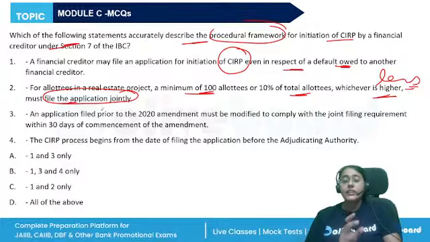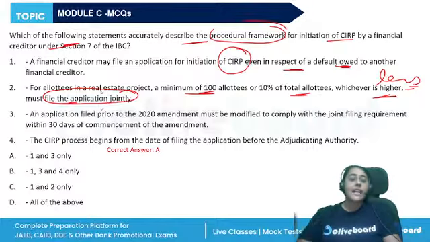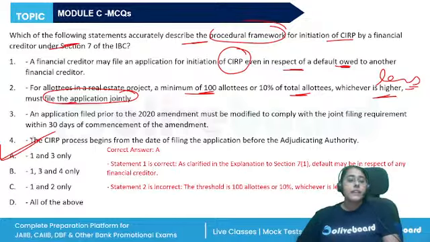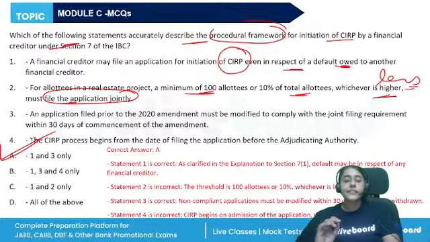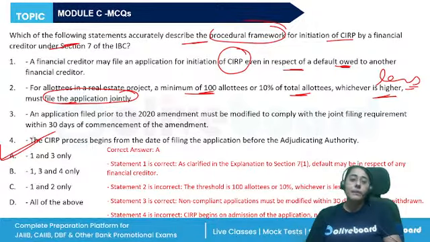The date on which the adjudicating authority accepts and admits the application, from then the CIRP process is going to begin. Admission of the application, not the filing. It could be possible that the adjudicating authority says the application is incomplete and asks to provide more information. So the day on which it is admitted, the CIRP is going to start.